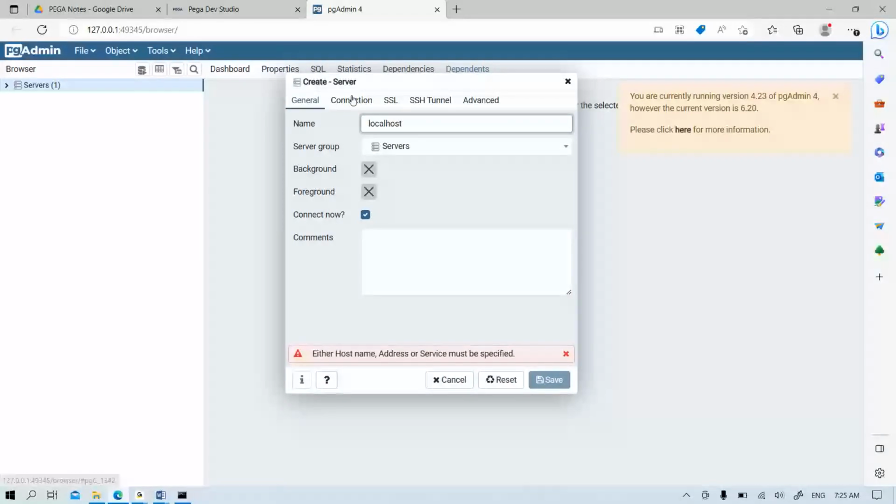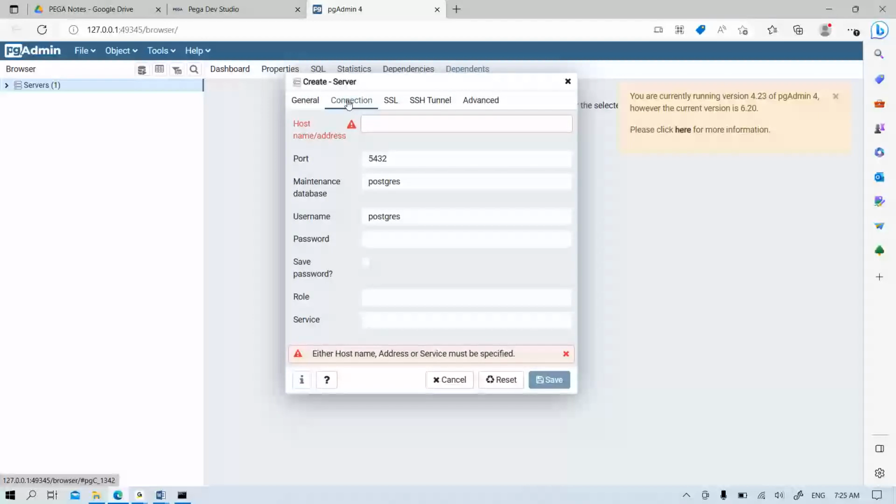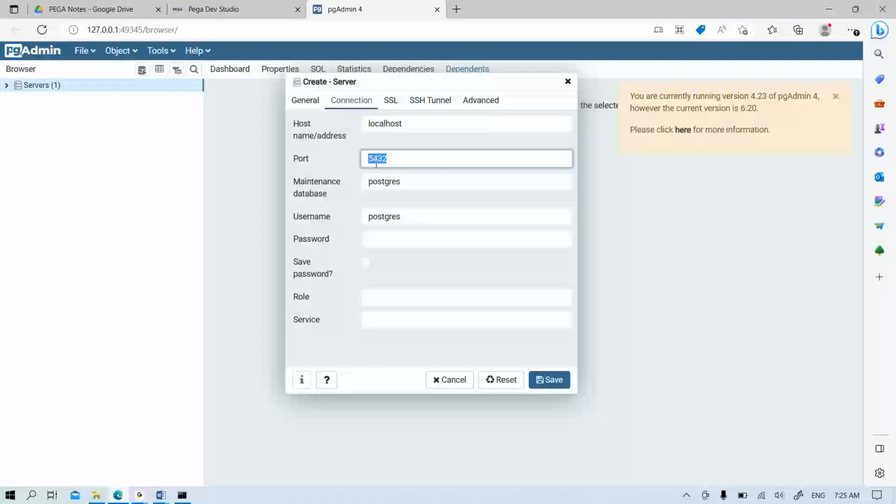And other than this, if you go to the connection tab, again some similar details and other details we need to provide. Again, host name or address name and all. See, this is also part of installation only. So if you complete this, then installation part will be completed. Then again provide the host name or address as localhost. Then we'll be providing some port number, database name.